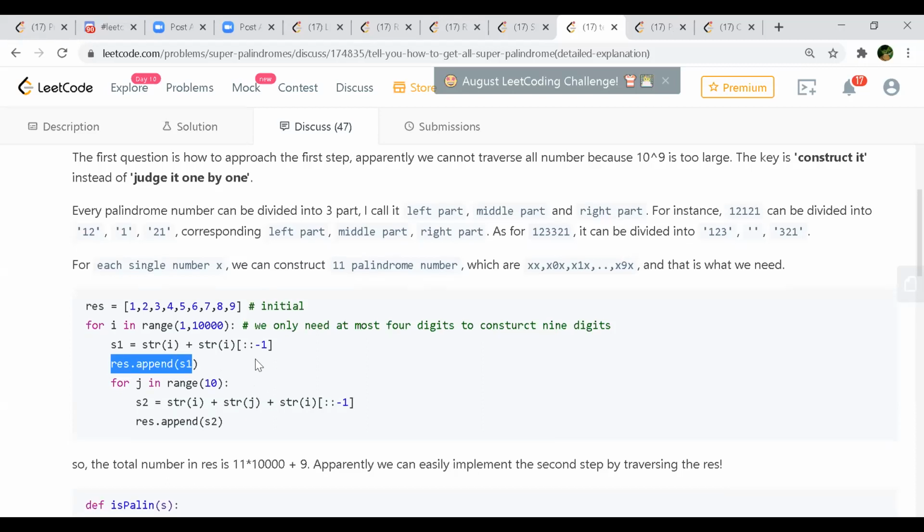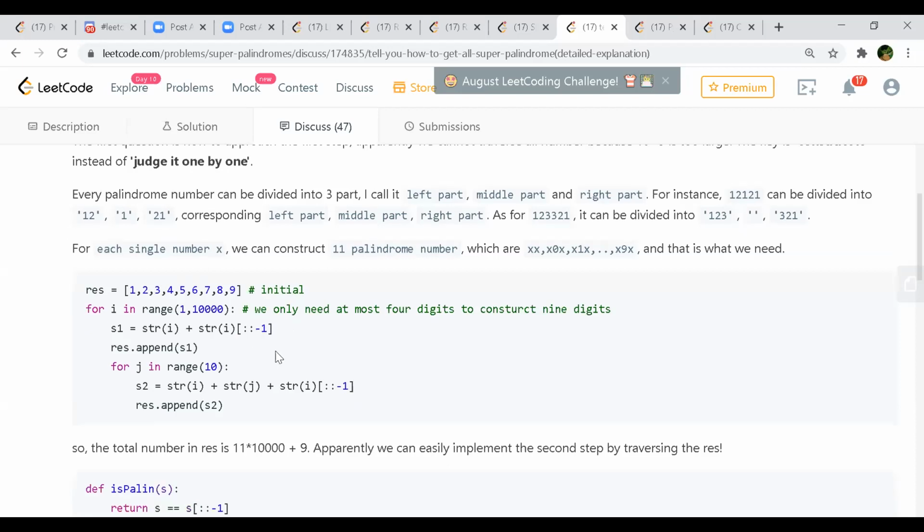Double colon is for reversing it from the back. So if your i is 79, then str of i with colon colon minus 1 will be 97. So you are appending 7997. And I told you that the middle part will vary from 1 to 9.